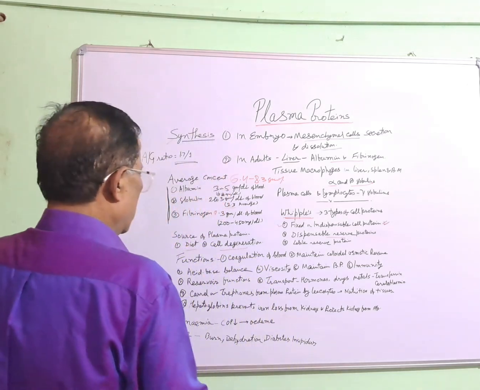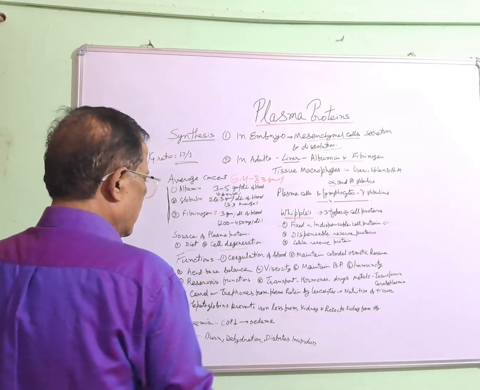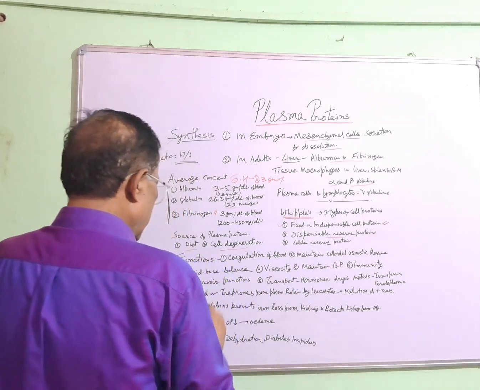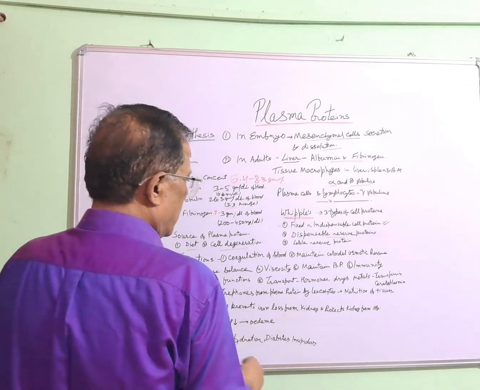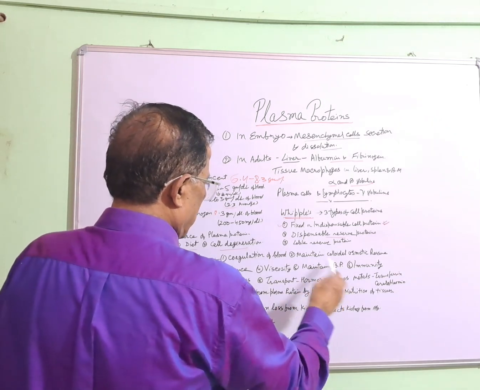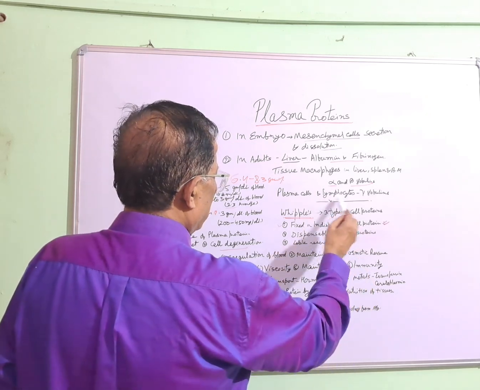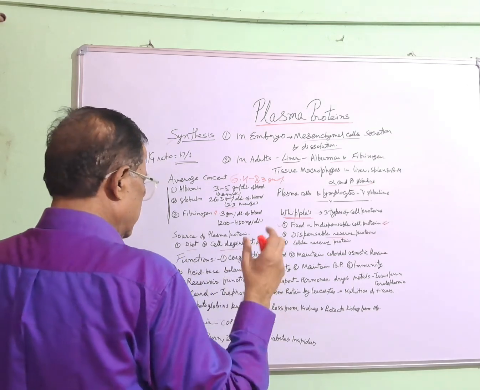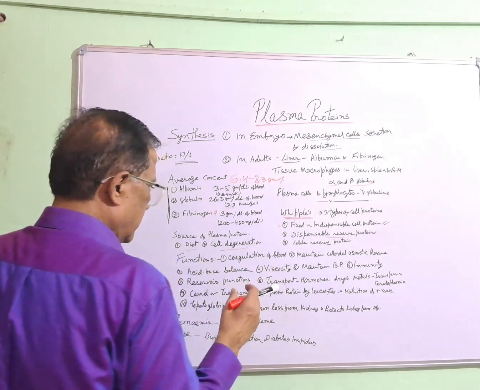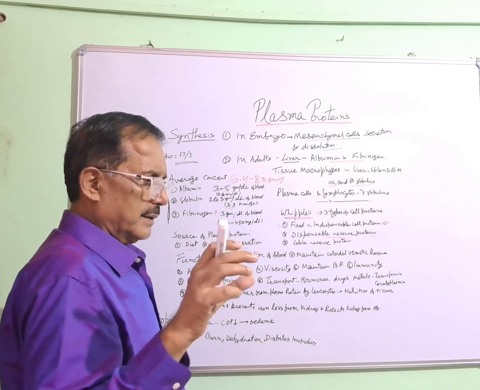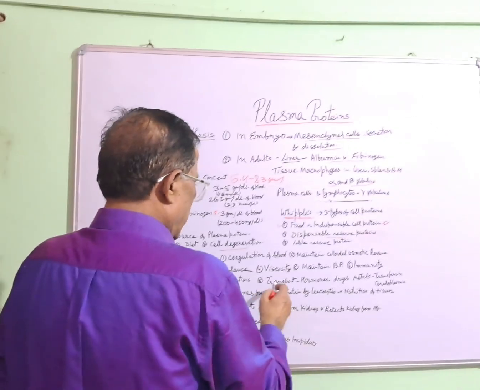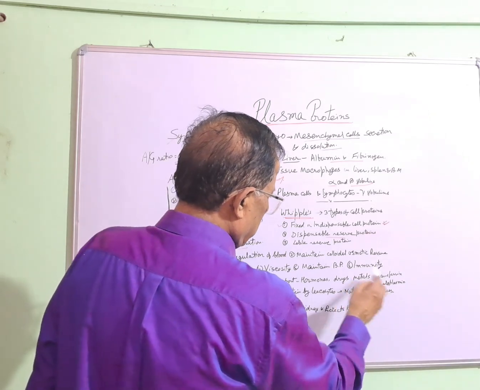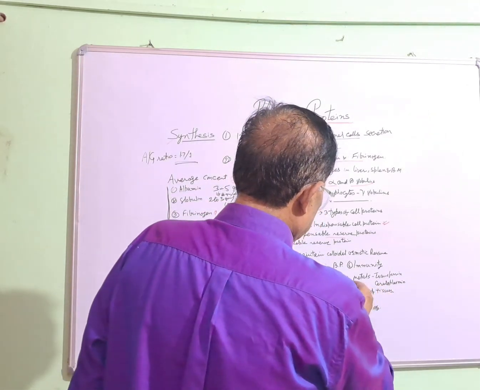And now the functions of plasma protein: coagulation of blood, maintenance of colloidal osmotic pressure, acid-base balance, viscosity, maintaining blood pressure, immunity due to gamma globulins, and reservoir functions. Metals and other substances combined with plasma proteins are reserved in the plasma. Plasma proteins also transport hormones, drugs, and metals.